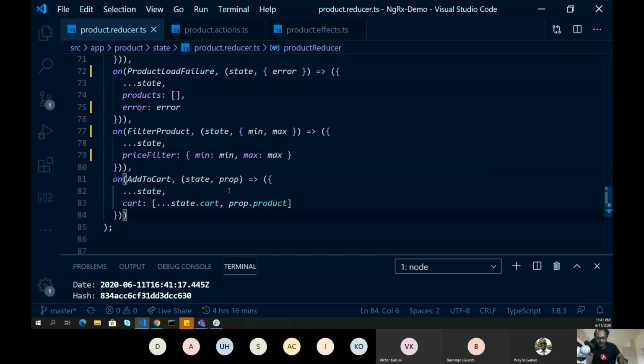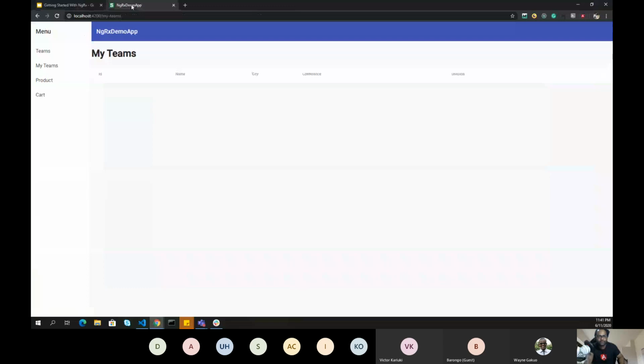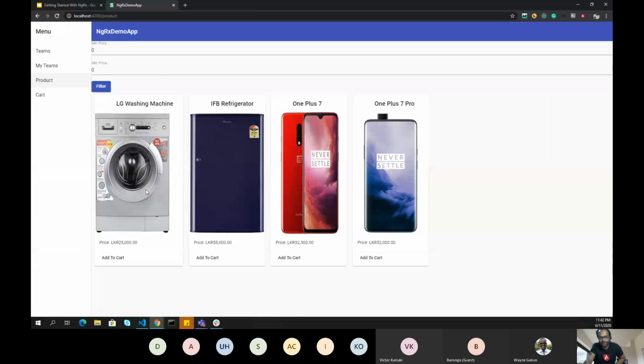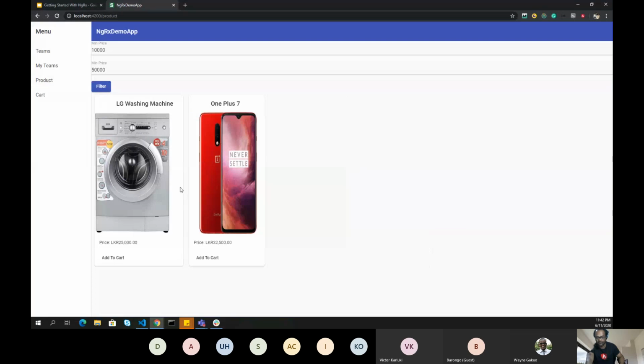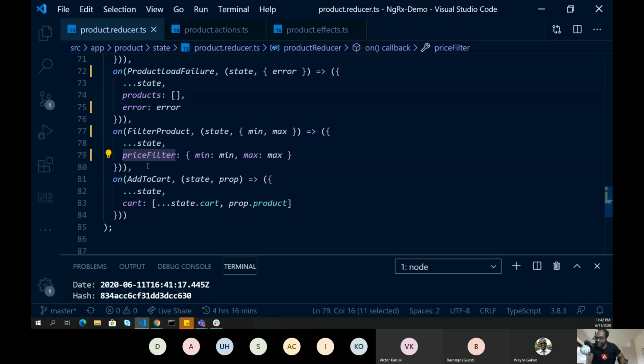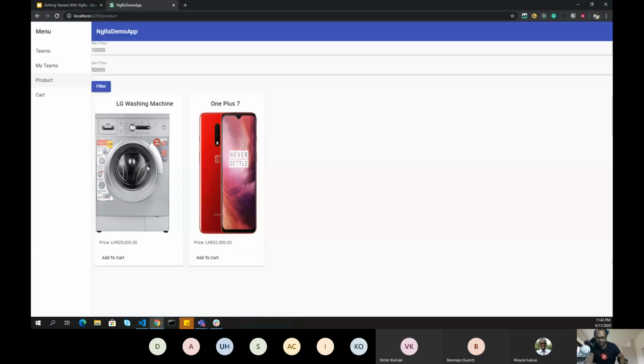So let's go ahead and try to see this in action. This is my product page. Right now I have all the products available, but I'm using effects for that. Just consider right now that this entire product list is coming from your store. Once you apply some filters, this filter min and max is actually being saved into a price filter property. As soon as I click on filter, this is saved, and once I come back to the page, it is being retrieved. How is it being retrieved? Using a selector. We'll see that next.